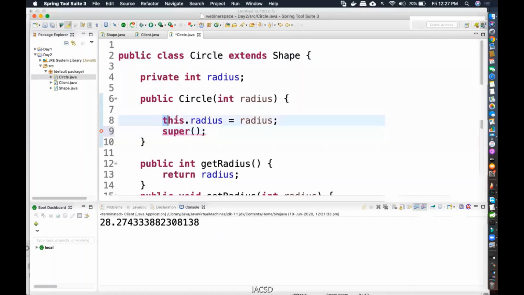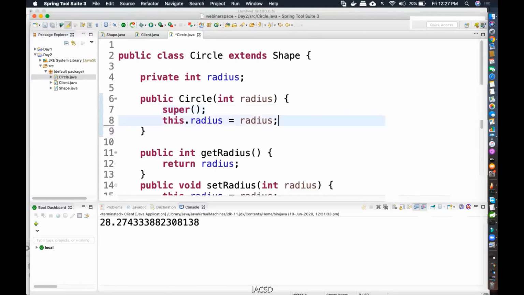So in this case, you're doing the opposite. You're doing your initialization and then you're trying to do parent. It will directly give you an error. So the super should always be first. In this case, you're not passing any parameter because there is nothing to pass. The radius is only in the child.